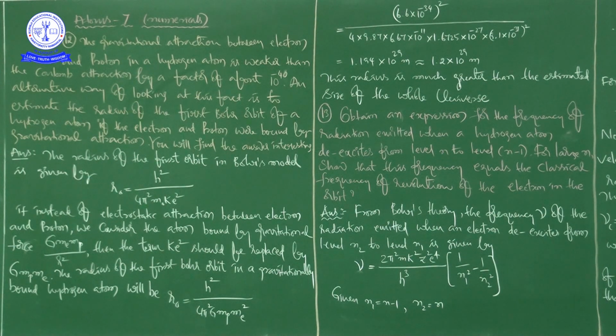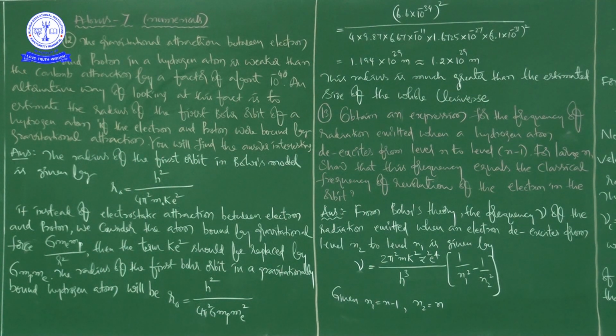The radius of the first orbit in Bohr's model is given by r naught is equal to h square by 4 pi square m naught k e square. This is the formula for the radius of the first orbit in Bohr's model.